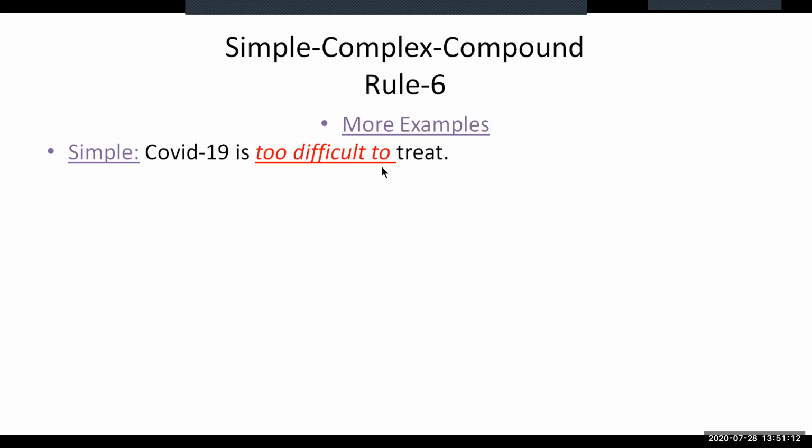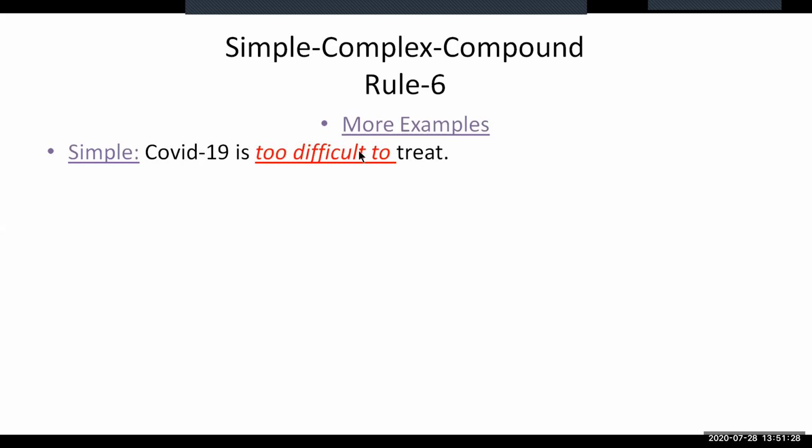To avoid complexity, we can think of the passive voice in the second part of the sentence to make it complex and compound. Let us make it complex by replacing the word "to" with "so". So: "COVID-19 is so difficult that it."